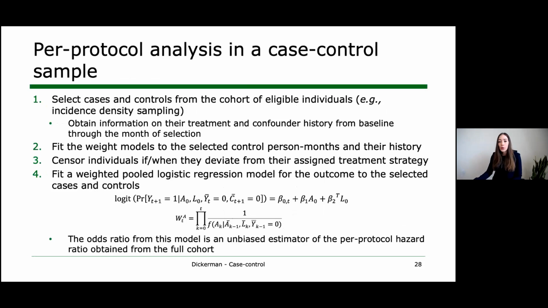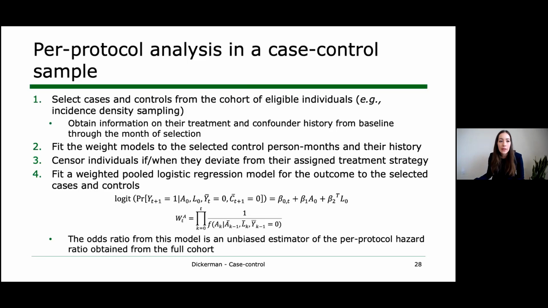For the per protocol analysis, after we select our cases and controls, we will need to obtain information on their full treatment and confounder history from baseline through the month of selection. And we need this full history because we need to estimate time-varying IP weights related to treatment adherence over time.